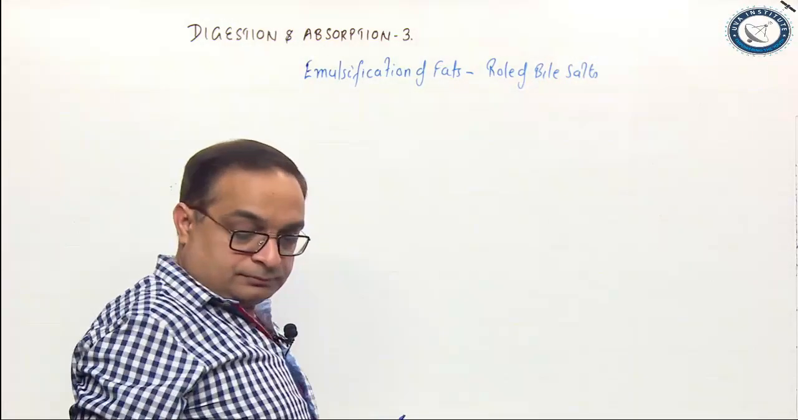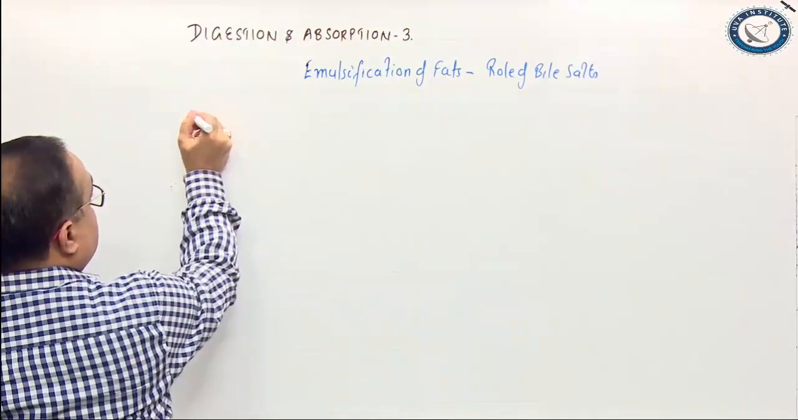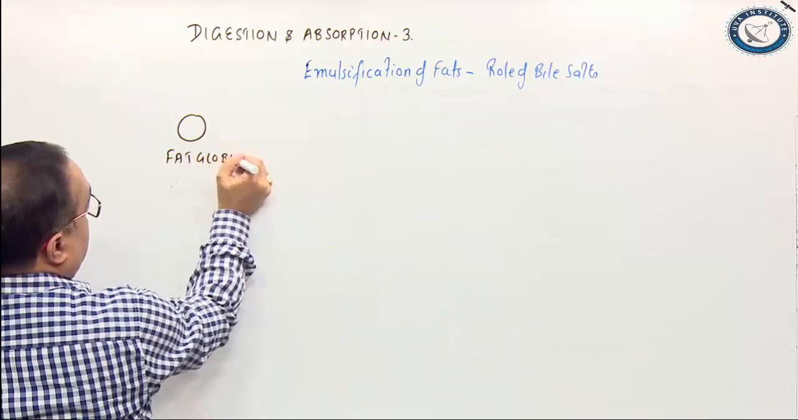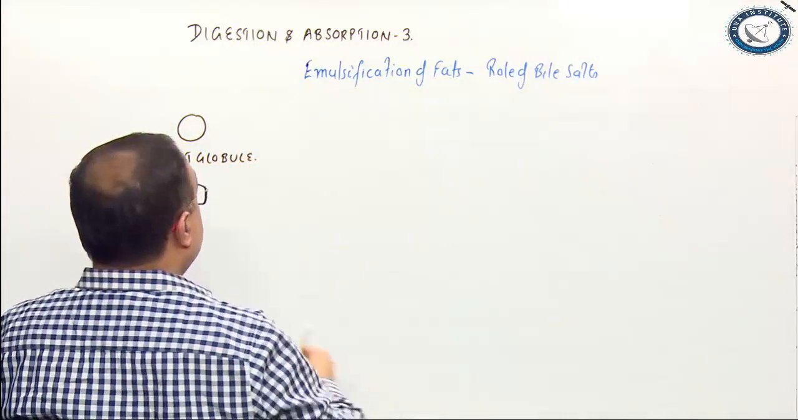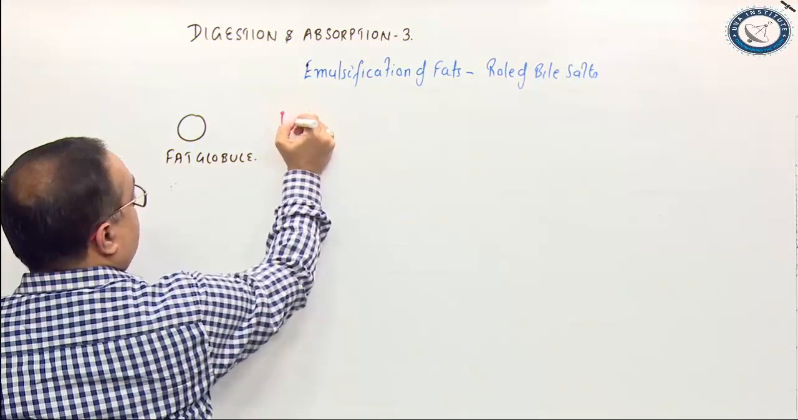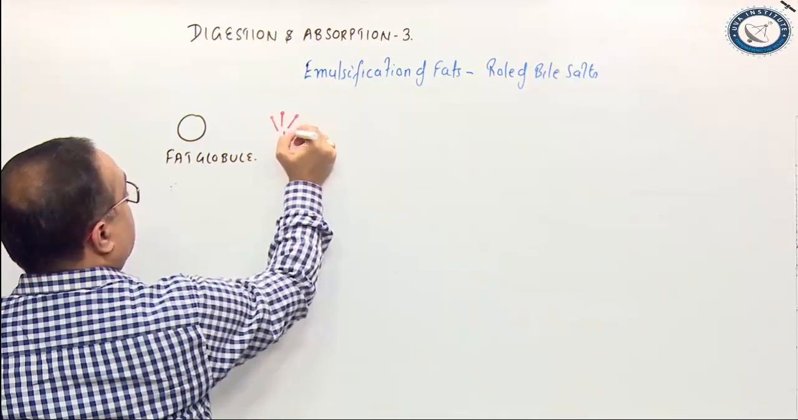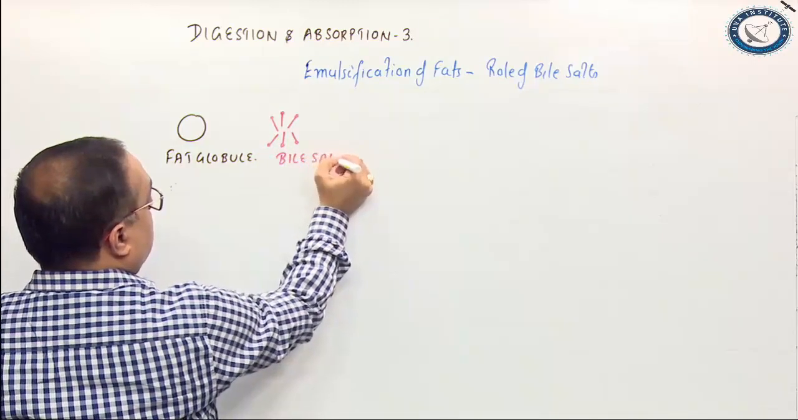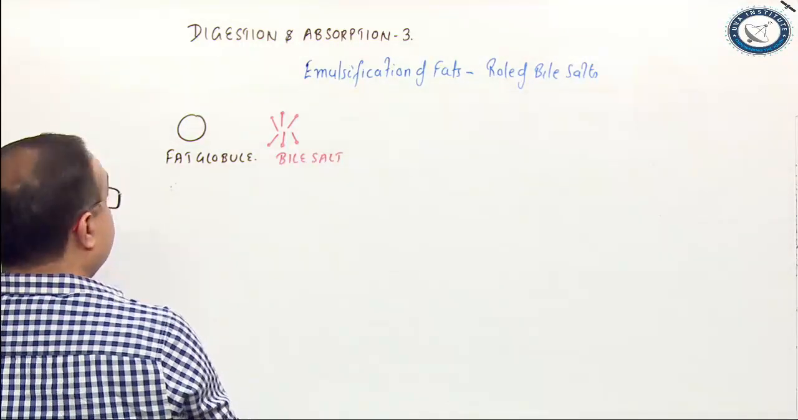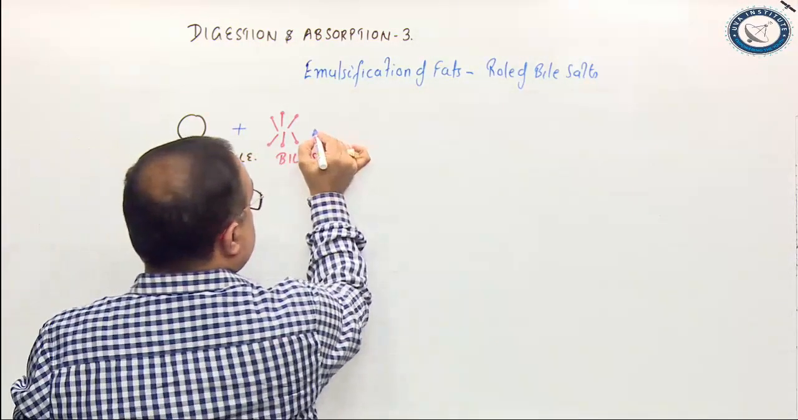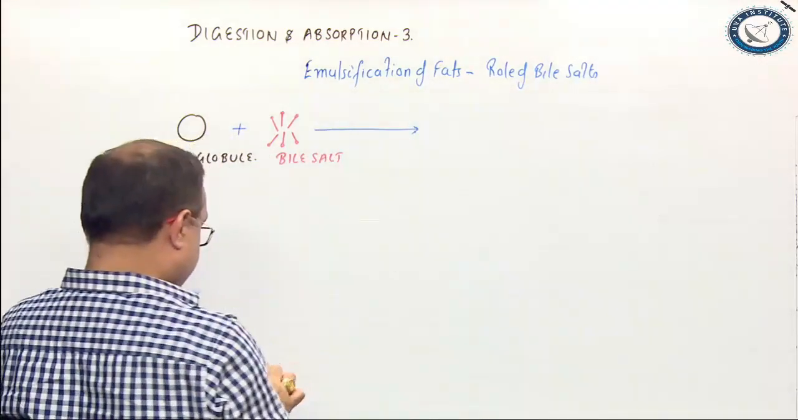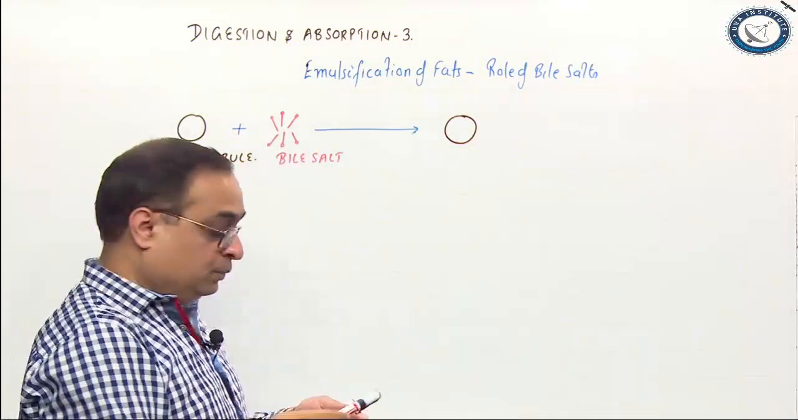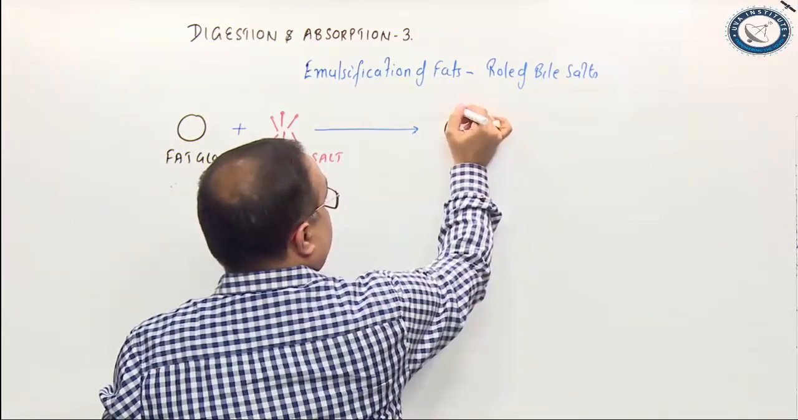See, say this is a fat globule. These are bile salts with a hydrophilic and a hydrophobic end. So, with this red color, I have shown bile salt. Now, let's see how this emulsification is happening. Bile salts form a layer around fat globules.